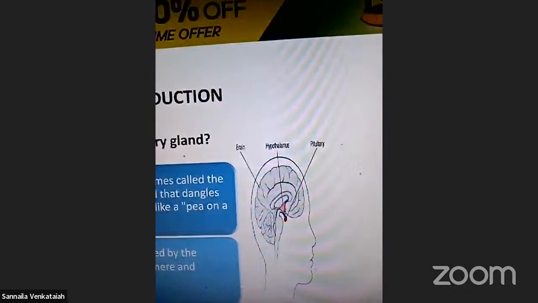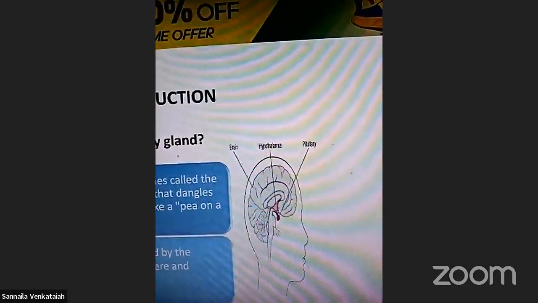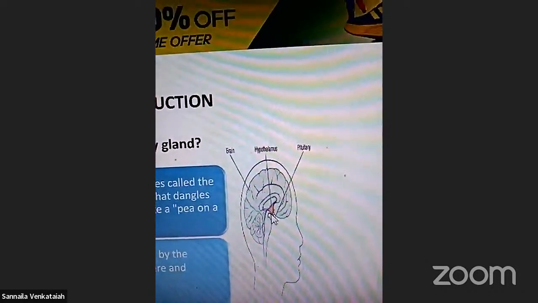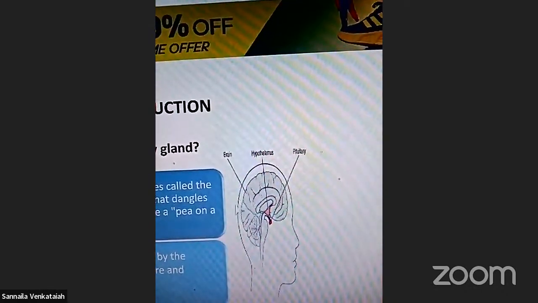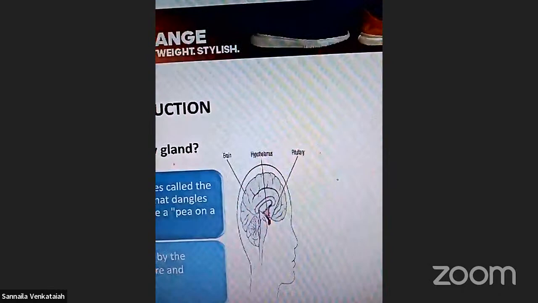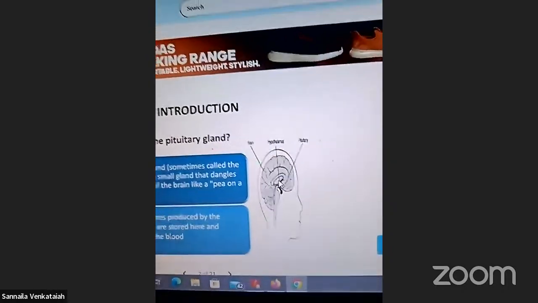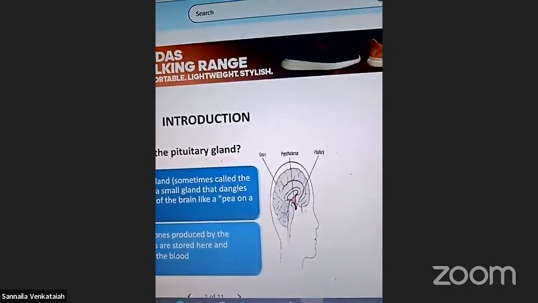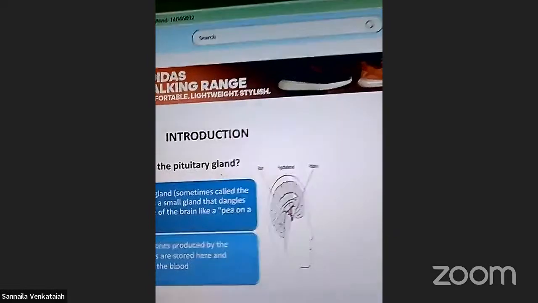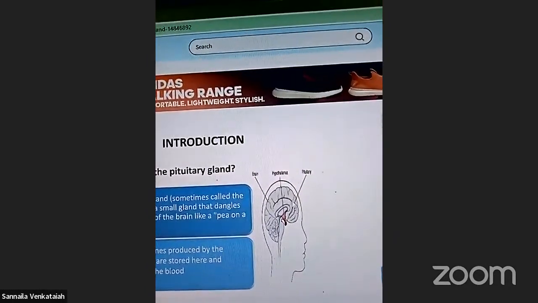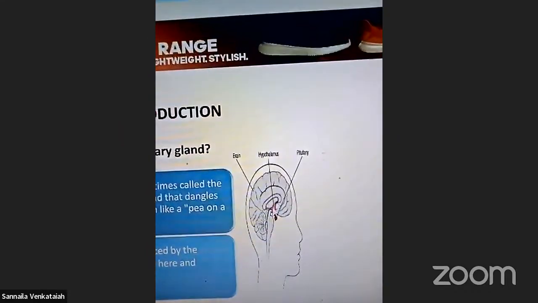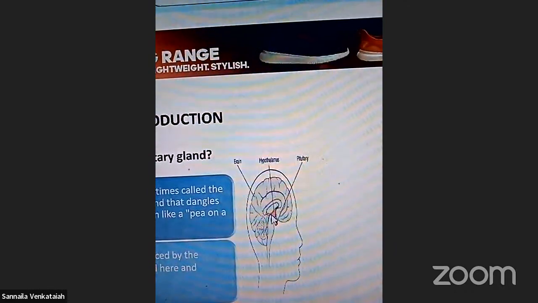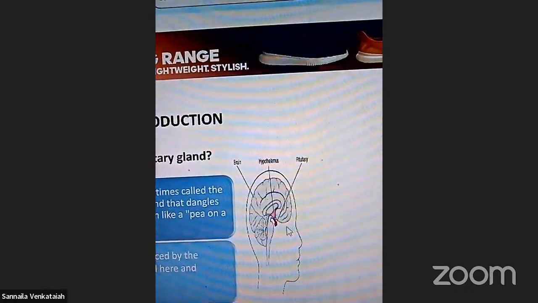The pear-shaped gland. These are a particular region of the hypothalamus. This is the brain. Okay? Is the brain structure visible? Yes, sir. Right, thank you to everyone. This is a particular structure of the brain. Okay? These are the hypothalamus. Okay? Next, these are the pituitary.